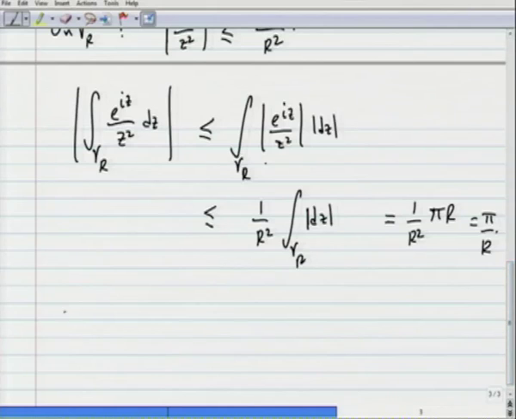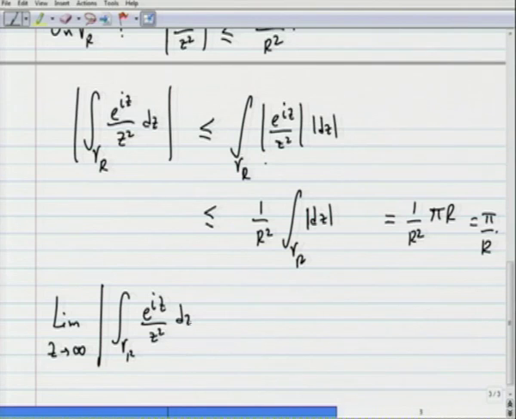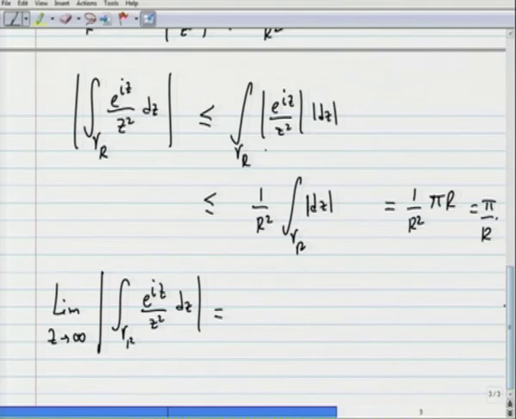So, from here we know that the limit of the modulus of the integration over gamma r of e power i z by z squared d z, I apologize, as r goes to infinity, is the limit as r goes to infinity of pi by r, which is equal to 0.